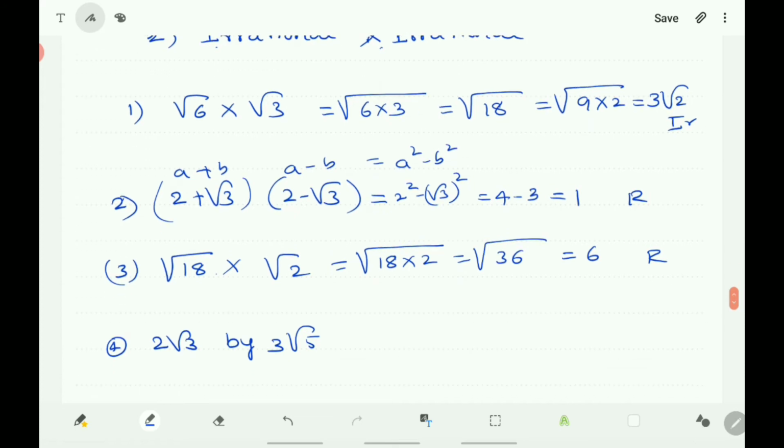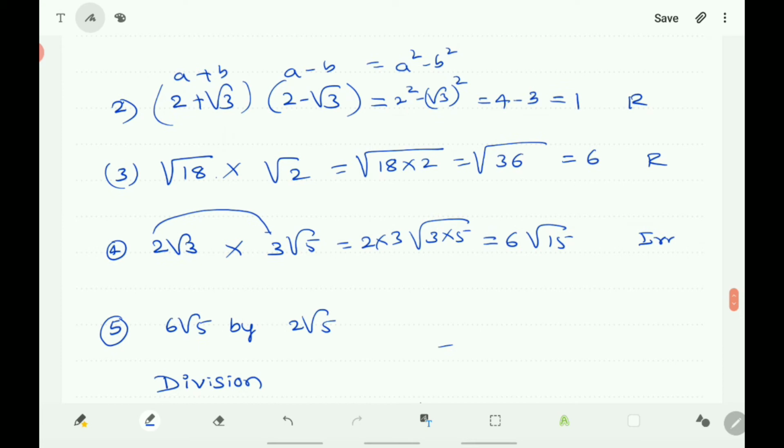Next, 2 root 3 into 3 root 5. That is 2 into 3, root 3 into 5, it becomes 6 root 15, which is also irrational.